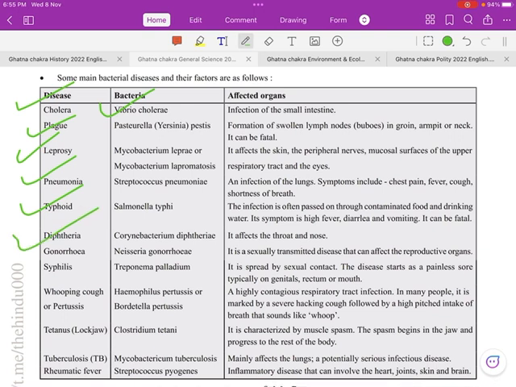Diphtheria is related to Corynebacterium diphtheriae. Gonorrhea: Neisseria gonorrhoeae. And syphilis: Treponema pallidum. Whooping cough or pertussis: Bordetella pertussis. Next, tetanus, lockjaw: Clostridium tetani, and tuberculosis: Mycobacterium tuberculosis. Rheumatic fever is related to Streptococcus pathogens.